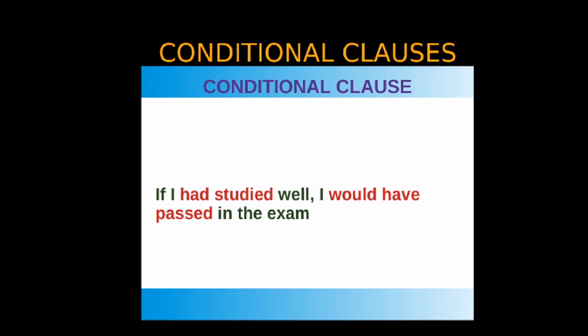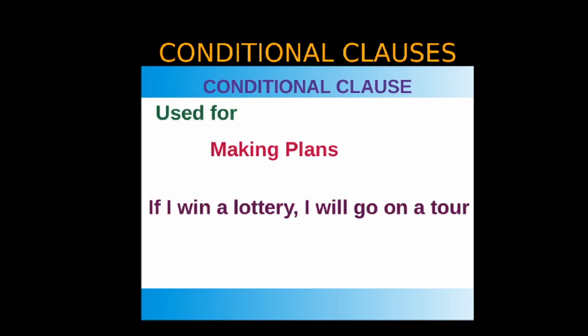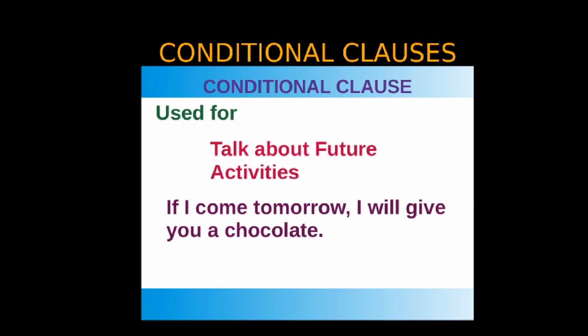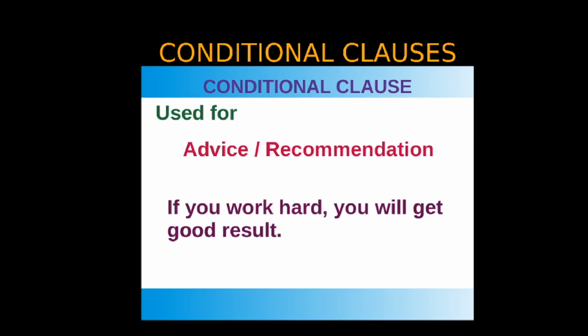Conditional clauses are used for making plans. If I win a lottery, I will go on a tour. It's also used for talking about future activities. If I come tomorrow, I will give you a chocolate. It's also used for advice and recommendations. If you work hard, you will get good results.